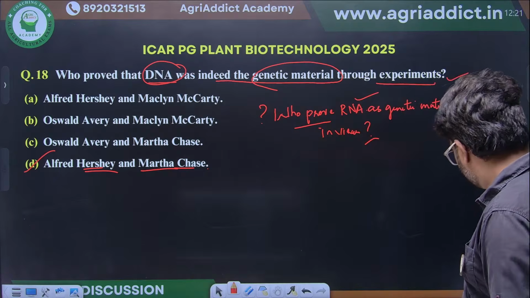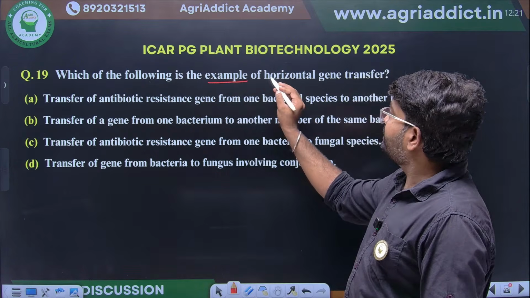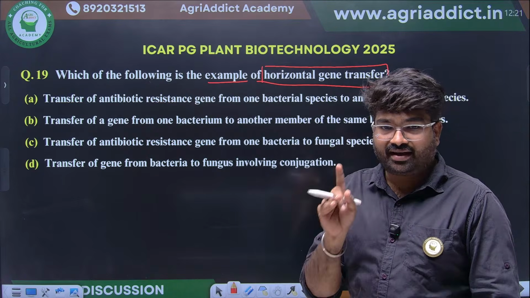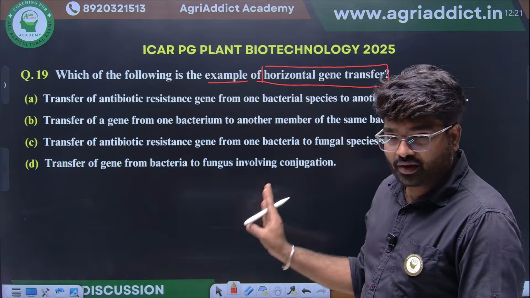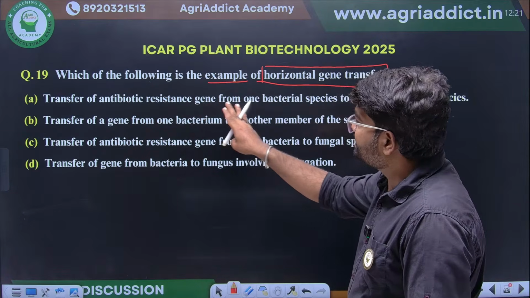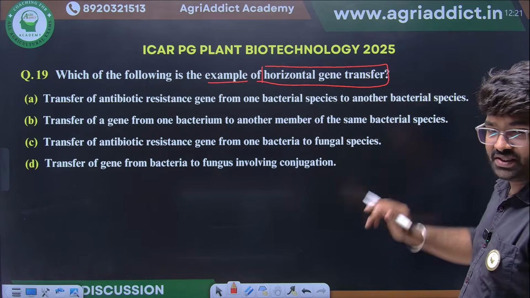Okay, next question. Which of the following is an example of horizontal gene transfer? They are asking for a horizontal gene transfer example. Read the options properly. Transfer of an antibiotic resistant gene from one bacterial species to another bacterial species.